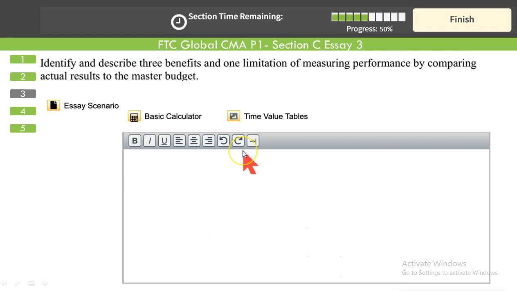Next, it says identify and describe 3 benefits and 1 limitation of measuring performance by comparing actual results to the master budget. We have seen that the master budget is the budget prepared for a single level of activity. The master budget is also called the static budget or annual profit plan. So identify and describe 3 benefits and 1 limitation of measuring performance by comparing actual results to the master budget.